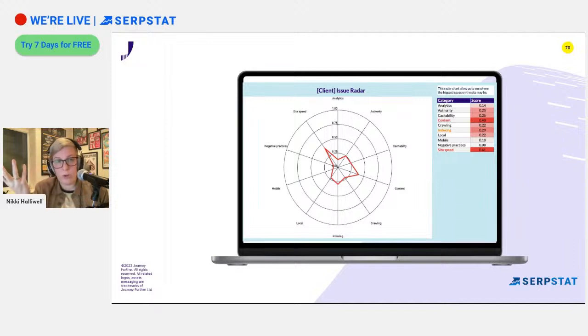So that's one of the areas that we're certainly going to focus on up front. And we can also see that content is another big focus area. So those will probably be two of the main areas that we focus on.